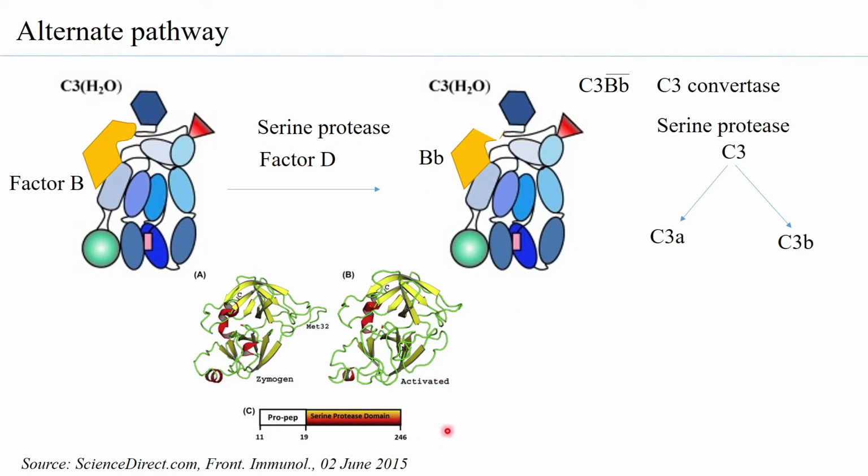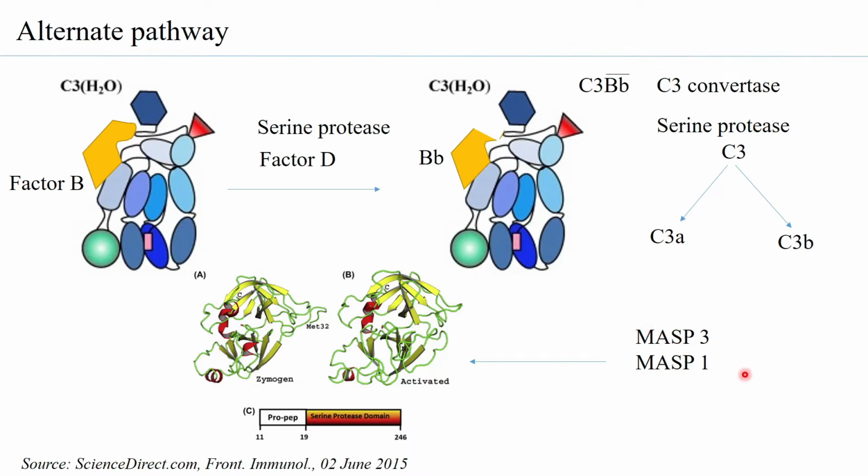So the question that comes up here is, what converts factor D from its zymogen form to an activated form? The answer is that there are other serine proteases, and especially in this case, it is MASP3 and MASP1, which are mannose-associated lectin binding serine protease 3 and 1.